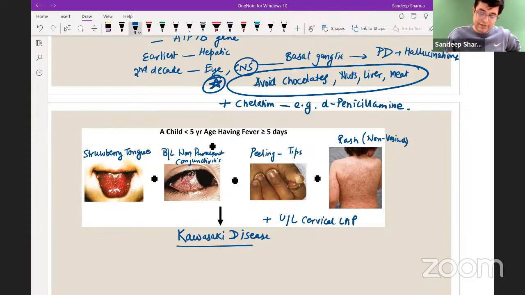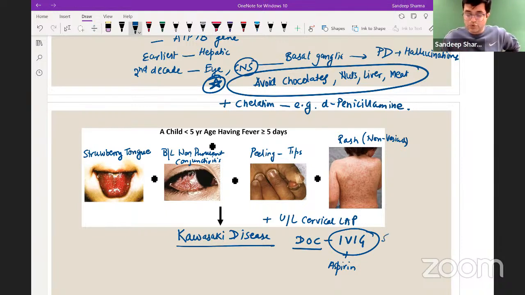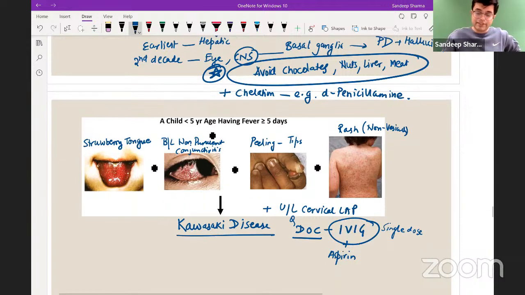Kawasaki disease, the drug of choice in these patients is IVIG, single dose. You can add aspirin also. If they ask, do both get given? Yes, both are given, but the drug of choice, the king, is only one. So IVIG single dose is given in these patients. It is also a past NEET PG as well as INICET question.